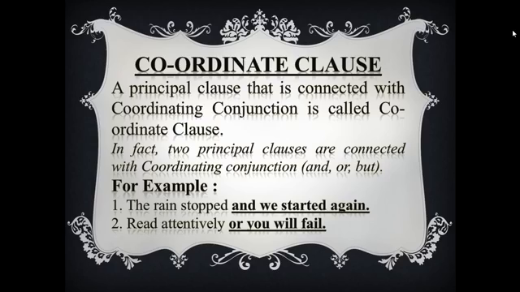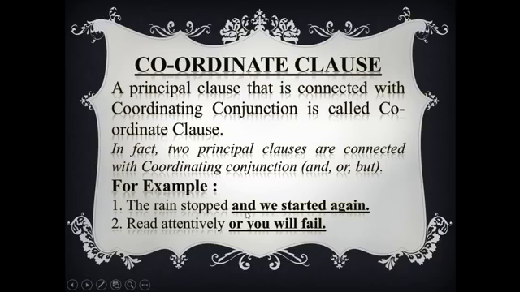Okay, now look at the example. The rain stopped and we started again. Look at the portion "and we started again." This is the coordinate clause, because here is the coordinating conjunction "and."